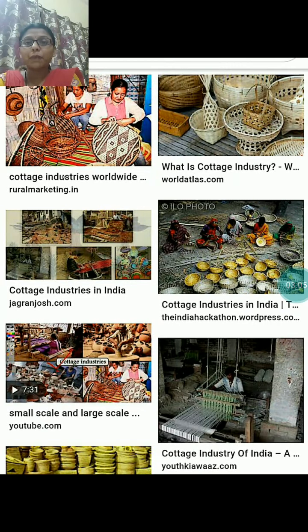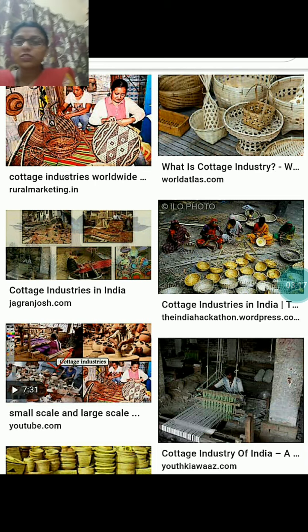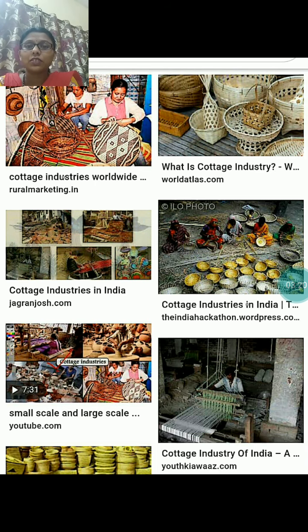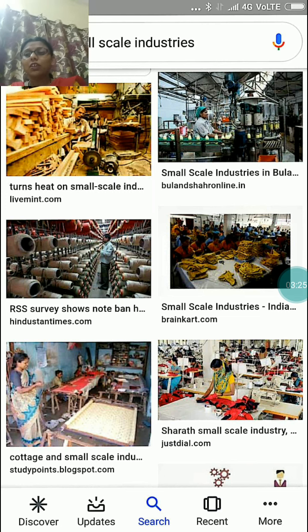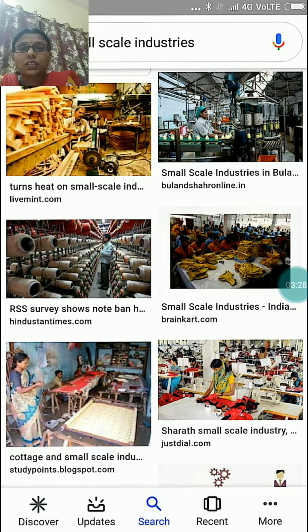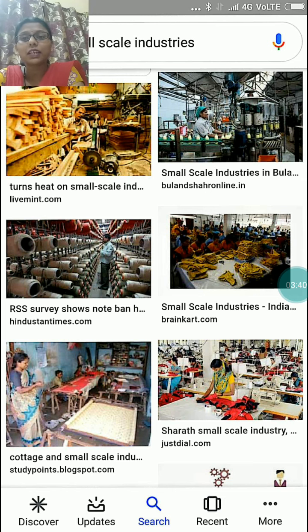Pickles, jams, papads, these all are the products. Potteries are also products of cottage industries. Clear? Our next industry is small scale industry. Small scale industries are larger than cottage industries. They have more workers than cottage industries. In cottage industry, only family members can establish an industry, but in small scale industries, they need some workers.